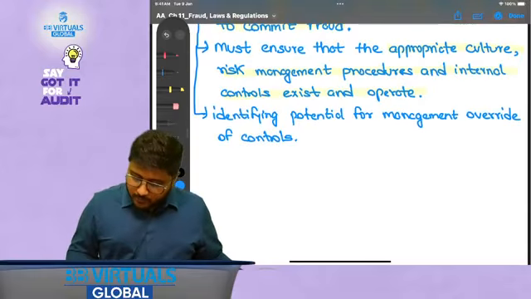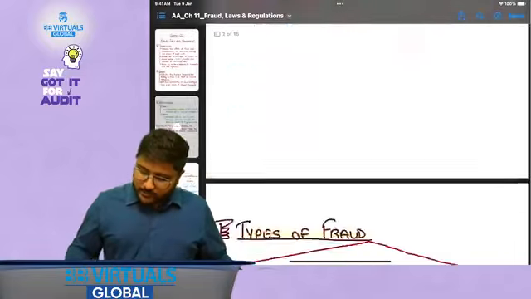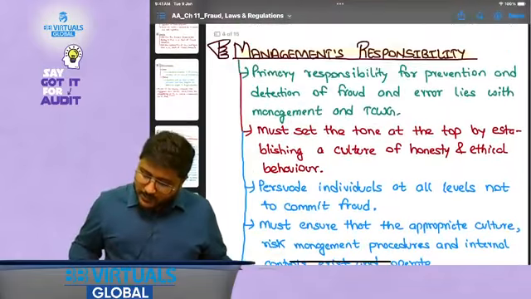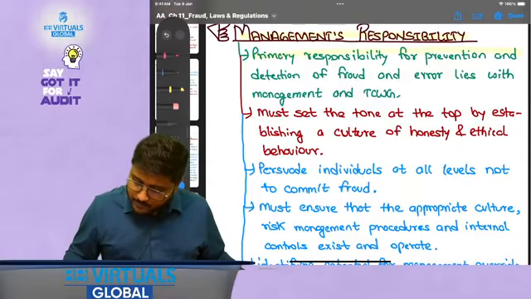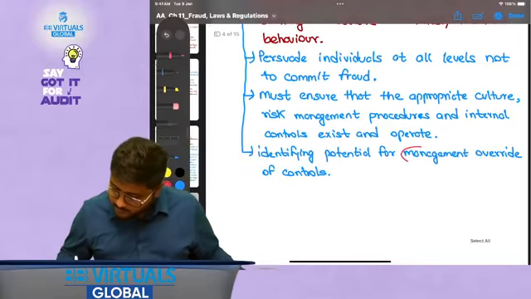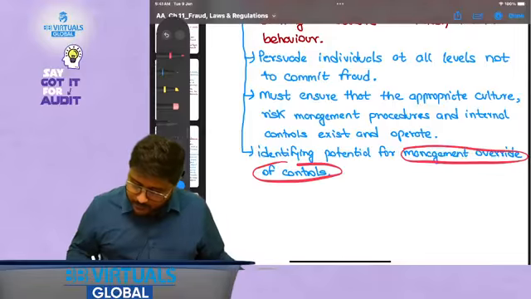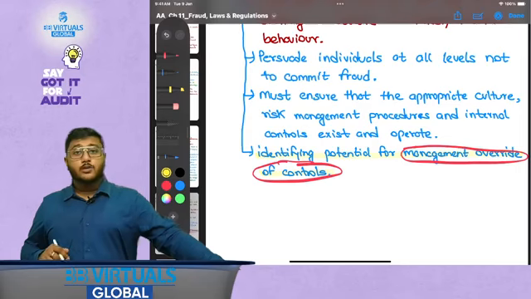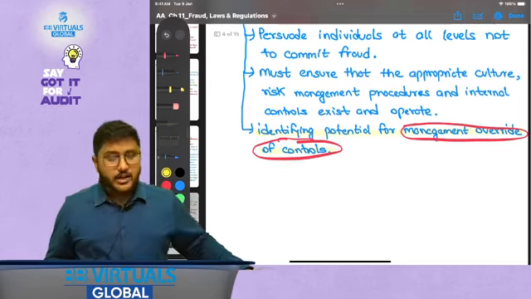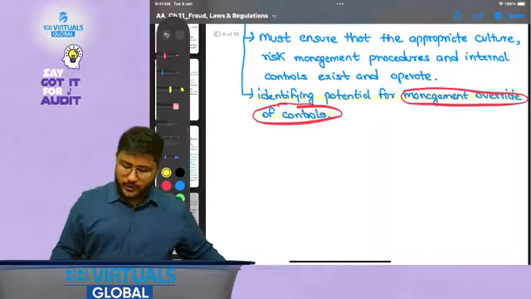Identifying potential for management override of controls. Now what is this management override of controls? See, a lot of times this could happen, that management themselves might ask the team members not to follow the appropriate procedures. Can this happen? Yes, management override of controls might happen. What is management override of controls? When management themselves try to manipulate the controls or not comply with the controls that they have themselves applied in the company. So management override of controls is when management themselves are not following the controls set for various processes.